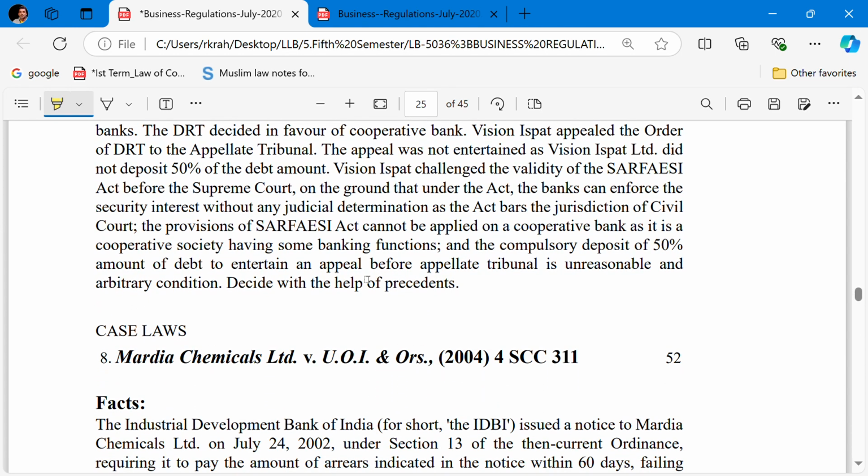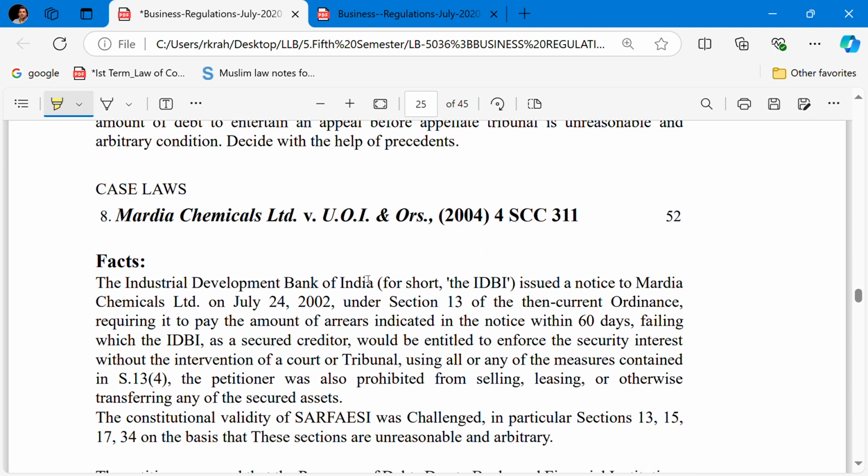So the first case is Mardia Chemical Limited versus Union of India and others, 2004 Supreme Court. The fact of the case is the Industrial Development Bank of India, that is IDBI in short, issued a notice to the Mardia Chemical Limited on July 24, 2002 under Section 13 of the Act, requiring it to pay the amount of arrears indicated in the notice within 60 days.